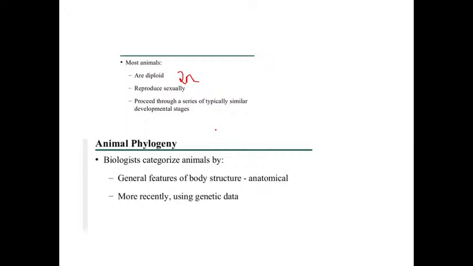Then the body of animals shows different types of organization, that is cellular grade, tissue grade, or organ grade of organization. Then all animals are heterotrophic, that means they depend on other sources such as plants or animals for their food. Then animals usually possess a digestive tract and they reproduce sexually, and they are diploid organisms, and they proceed through a series of typical similar developmental stages.